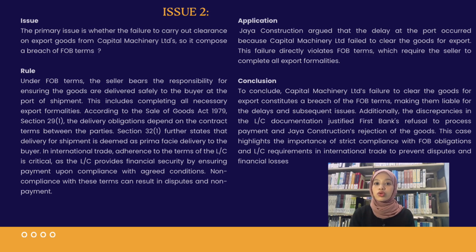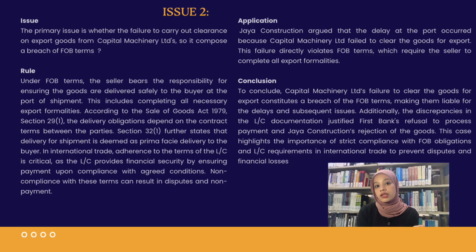Section 32(1) further states that delivery to a carrier for shipment is deemed prima facie delivery to the buyer. In international trade, adherence to the terms of the LC is critical, as the LC provides financial security by ensuring payment upon compliance with the agreed conditions. Non-compliance with these terms can result in disputes over non-payment.